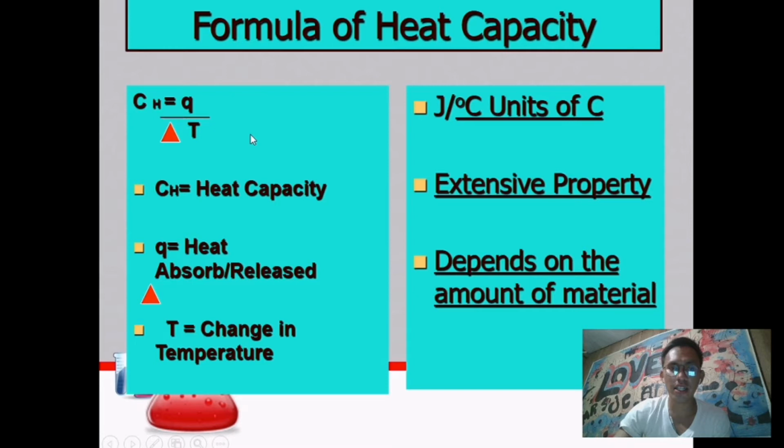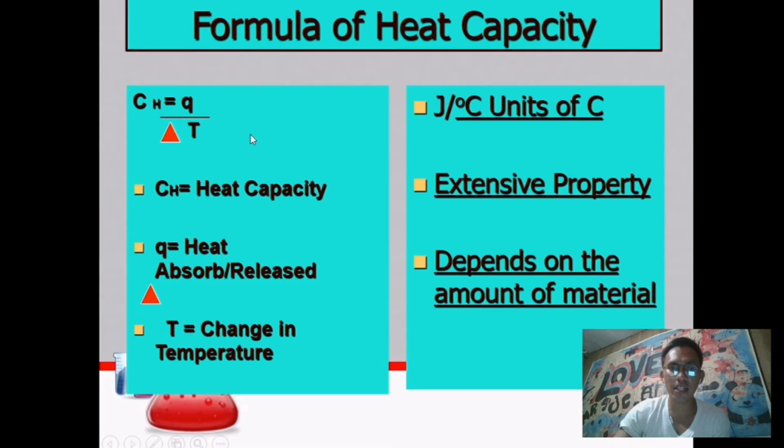The next one, specific heat. The specific heat capacity of a substance is the amount of heat it takes to raise the temperature of 1 gram of substance by 1 degree Celsius. This specific heat is the heat that we need to add to a particular substance to make its temperature increase by 1 degree Celsius.